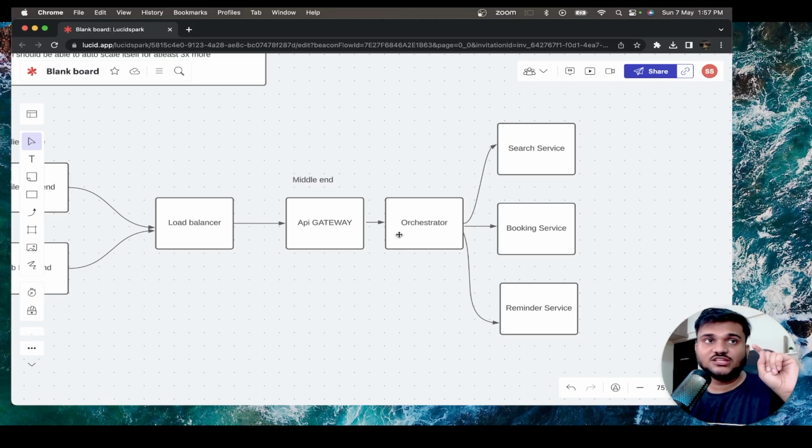If you see with respect to Flipkart, Flipkart might be having some servers or services that purely handle Flipkart flights. Then some of the services might purely handle Flipkart.com's normal e-commerce purchase. So for both of these, you will be having two different orchestrators, right?